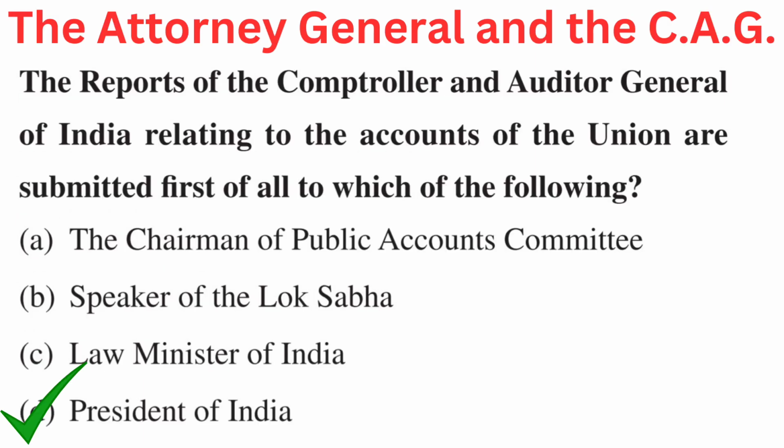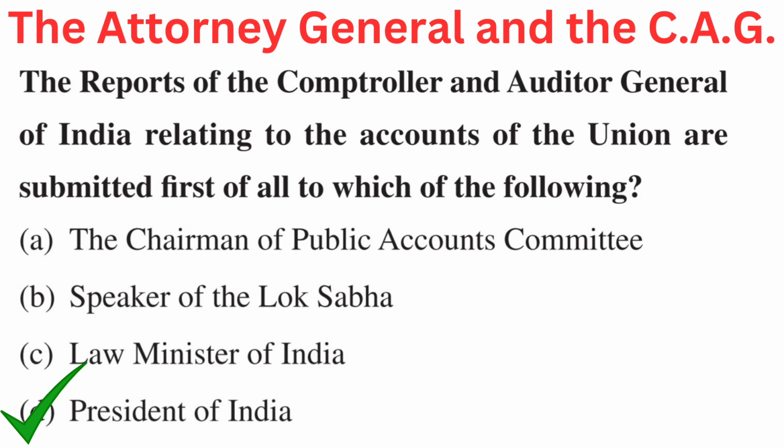Your question is, the reports of the Comptroller and Auditor General of India relating to the accounts of the Union are submitted first of all to which of the following? Your options are A. The Chairman of Public Accounts Committee, B. Speaker of the Lok Sabha, C. Law Minister of India, or D. President of India. Right answer is D. President of India.